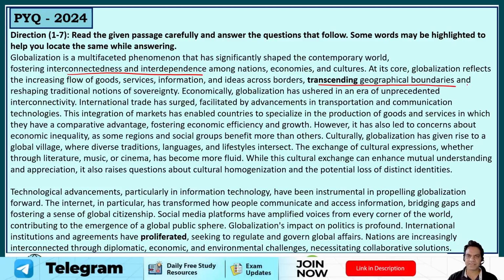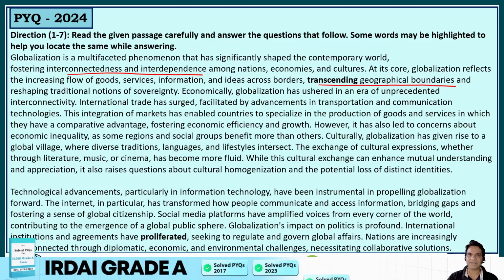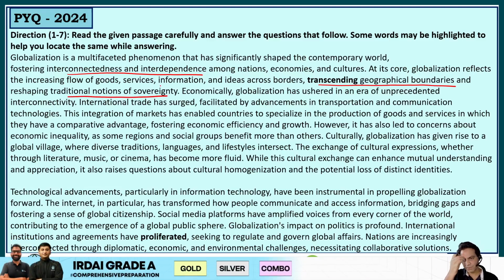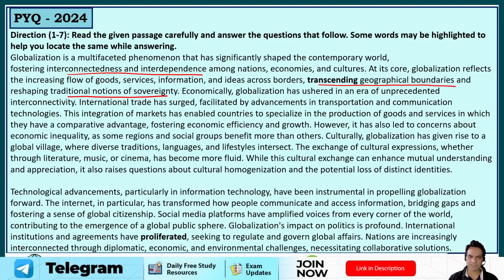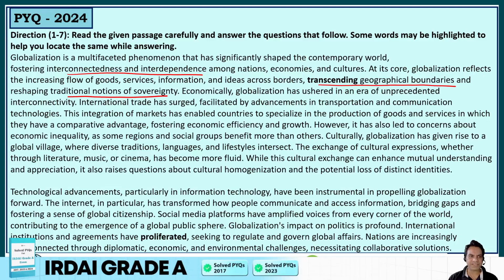Now, what is transcending? To go across, to go beyond a boundary. So, transcending means to ascend, to go beyond. So transcending geographical boundaries and reshaping traditional notions of sovereignty.